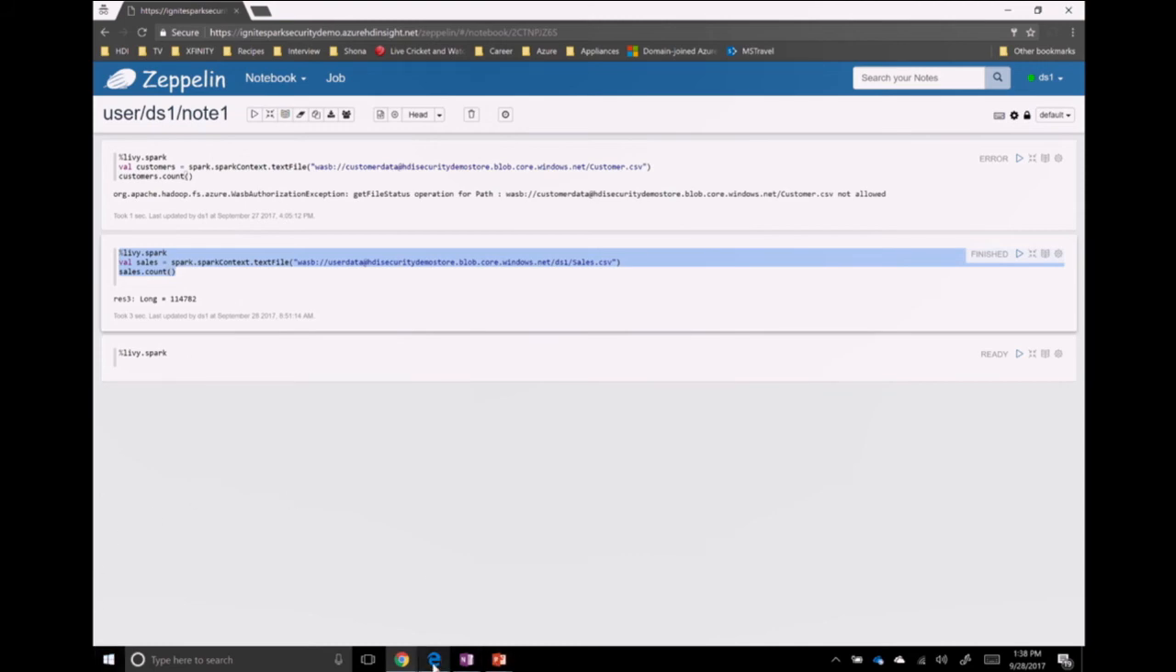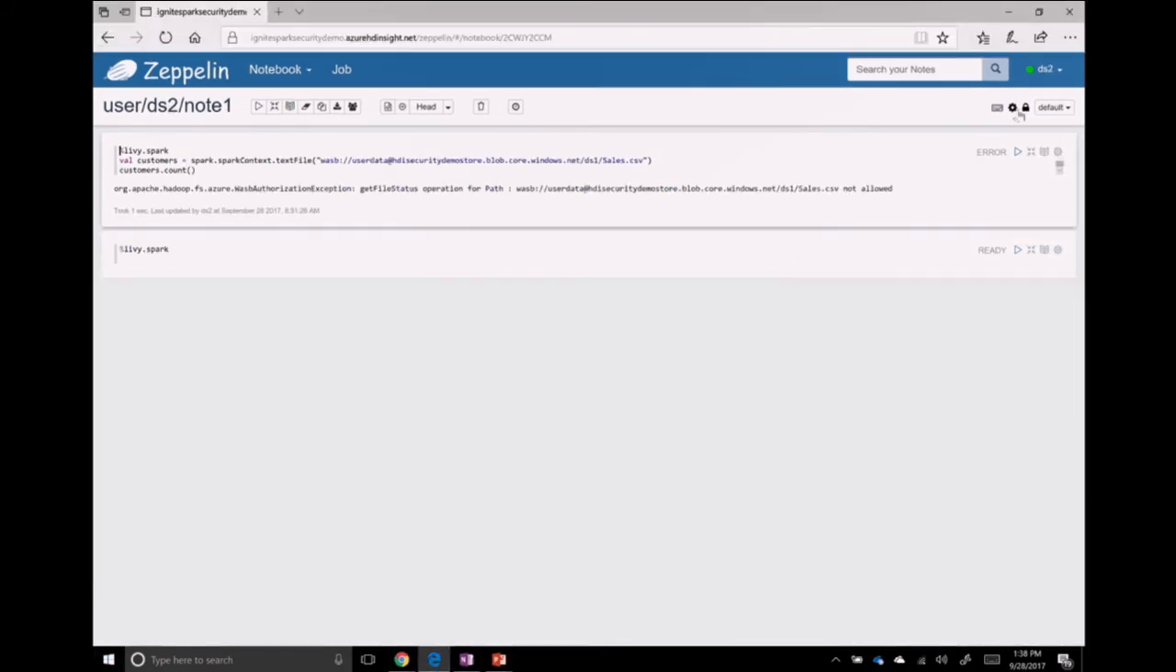Now let's see if I am logged in as DS2, or data scientist 2, on the same cluster, and I go to Zeppelin and try to run the same commands. When I run them as data scientist 2, you will notice that I get a WASB authorization exception, and the get file status operation is not allowed. So this is how we achieve file and folder level permissions on WASB using the Ranger plugin that we created for WASB.